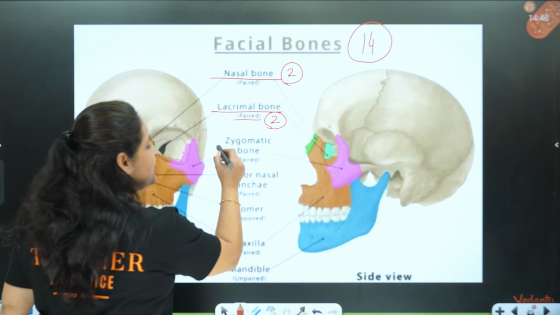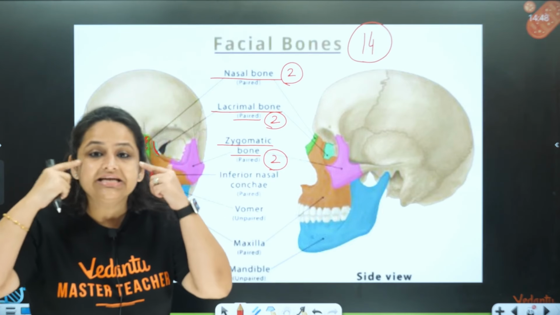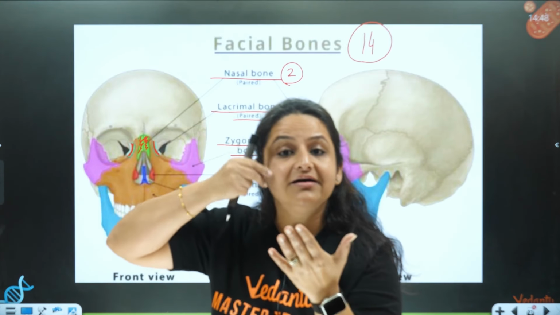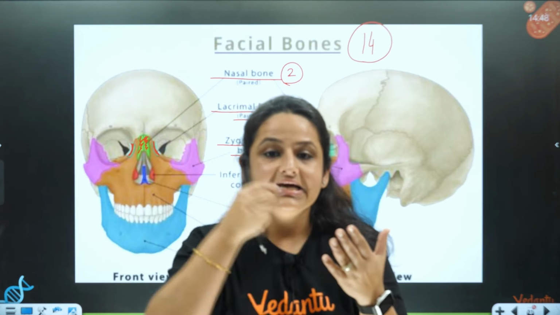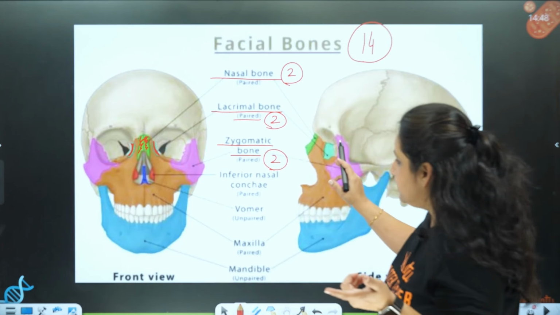Then comes the cheek bones. They are the zygomatic bones. They are also 2 in number. See, the cheek bones, the bones which are present over here. Where the girls put up their blushers, right? They are the cheek bones, zygomatic bones, correct?